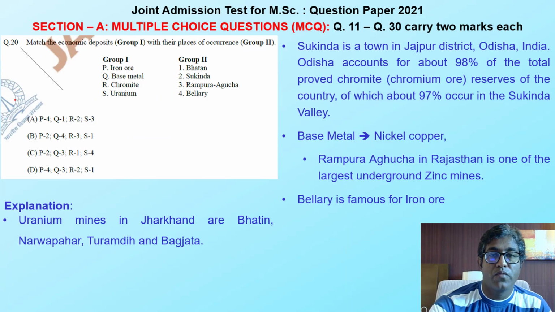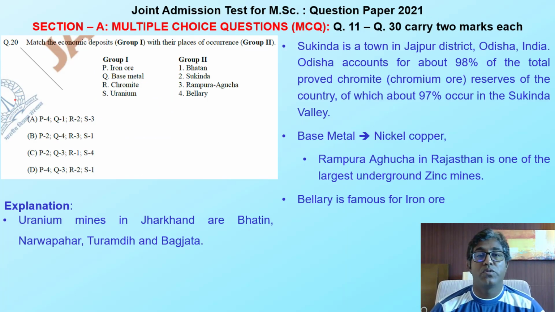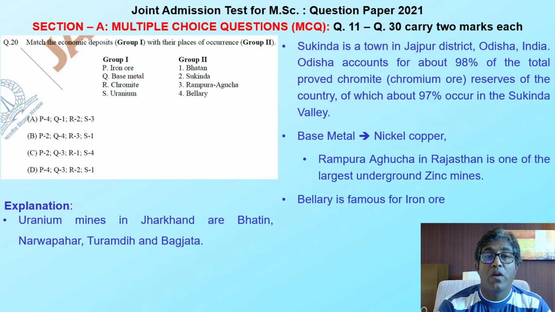This is the last question for us. This is a very basic question also. You have to identify the economic deposit with their place of occurrence. You know iron ore you can find in Bellary. So this is your P4. Where I have P4, I have A and D.